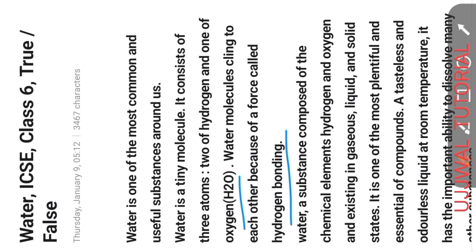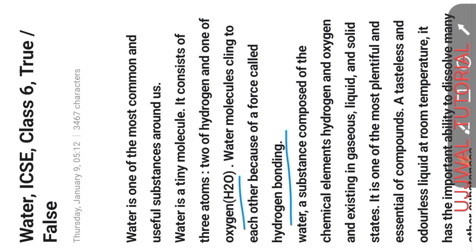Water is a substance composed of the chemical elements hydrogen and oxygen, existing in gaseous form, that is called steam, liquid form, that is called water, and solid form, that is called ice.